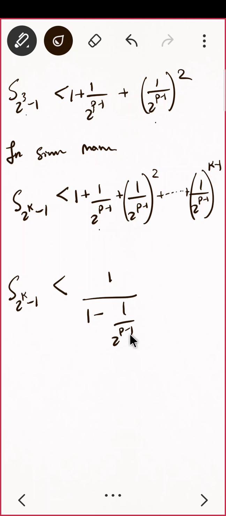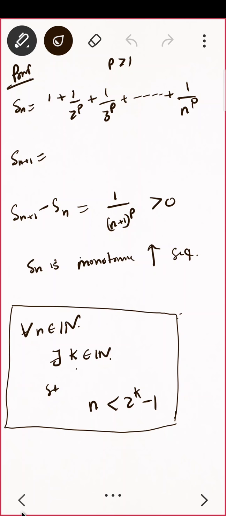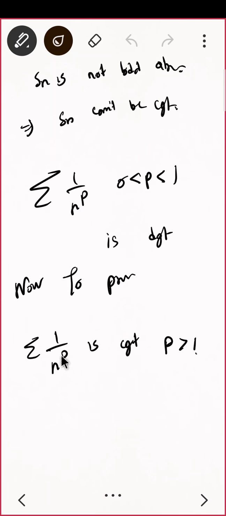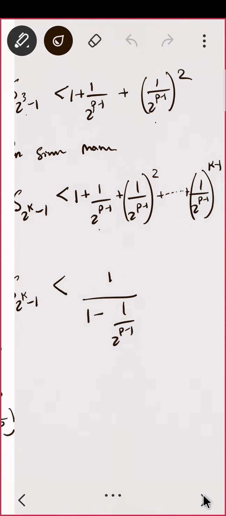And observe one thing, this is a constant number, correct? Because in the question we are drawing it for n raised to p, so in particular p will be a given number for me. p is a positive number, it may be 2, 3, 4, it may be anything, but it is just a positive number, correct? So this is going to be a constant for me. Do you agree?